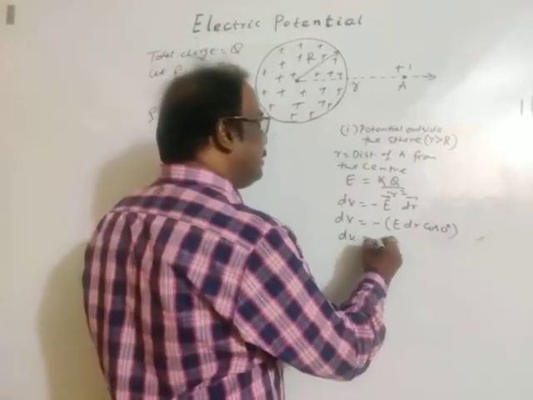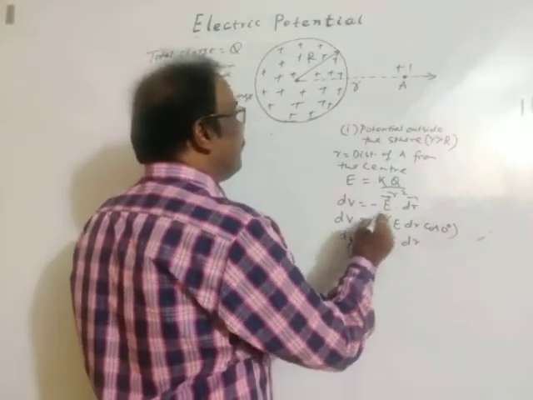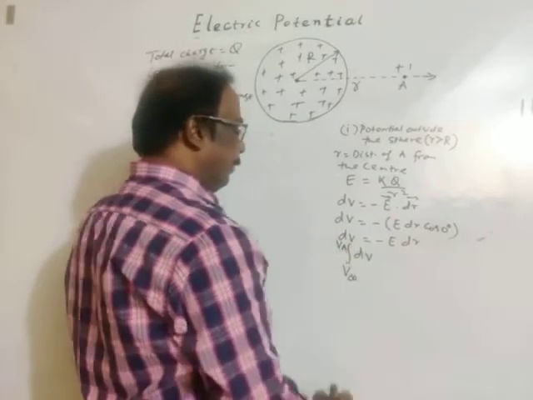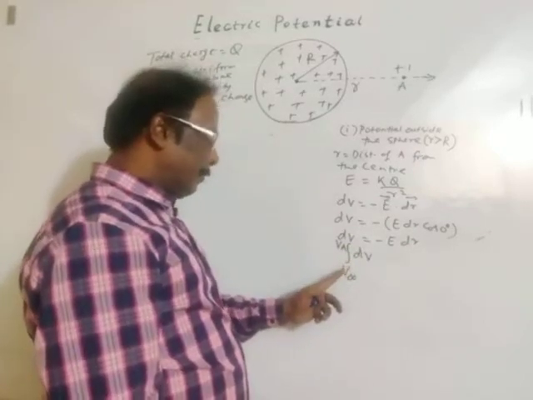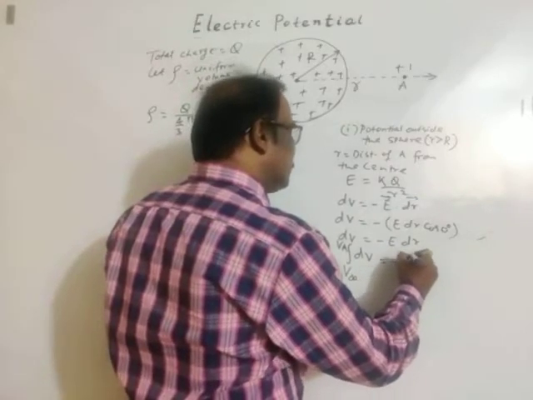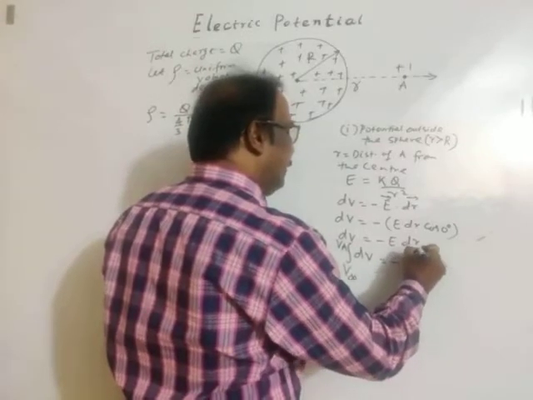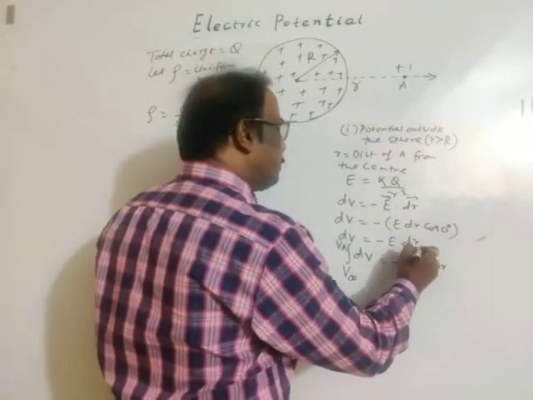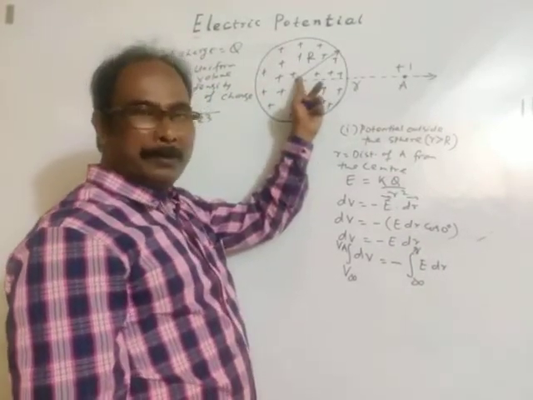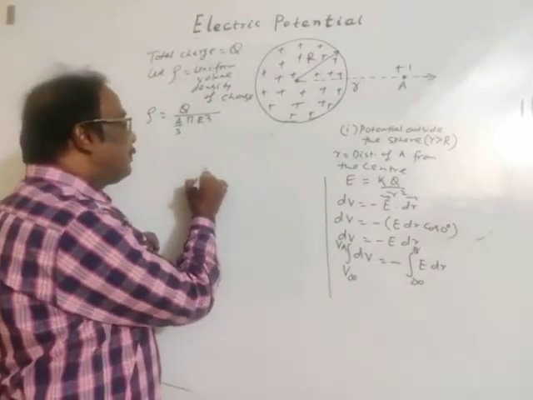Then dV is equal to minus E dr. Now integrating both sides, dV, so potential at infinity, potential at A. The charge is brought from infinity to point A, and it equals minus integration of E dr. Again, we bring the charge from infinity to point A. The distance of A is R. Distance is always measured from the center of the sphere. Now integration of dV is V.